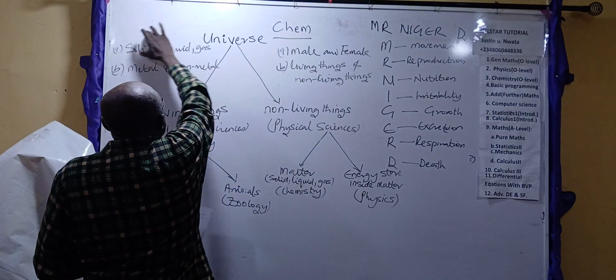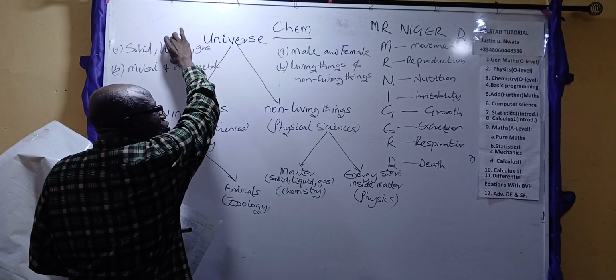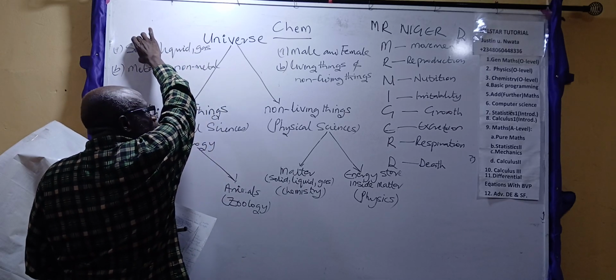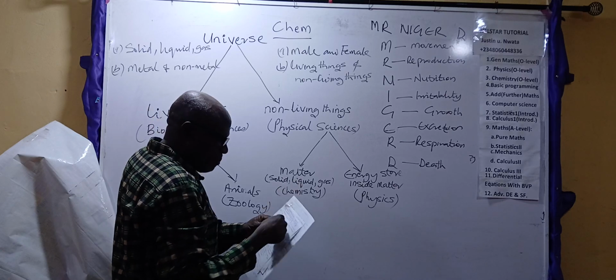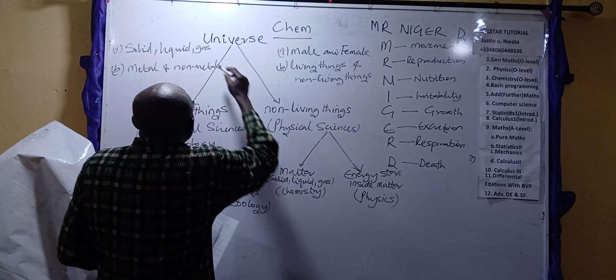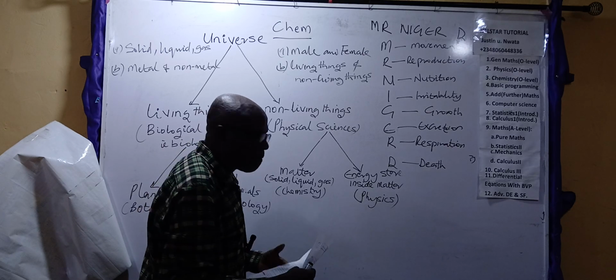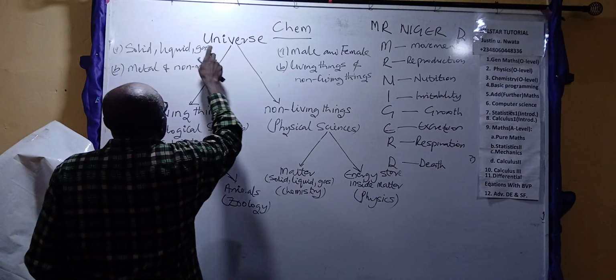The basis for this one is this: when we hear about liquid, your mind should go to something like water. When you hear about solid, your mind should go to something like rock, iron and so on, all these are solid. When you hear about gases, your mind should go to something like air. You can feel it. That's the basis of the classification.